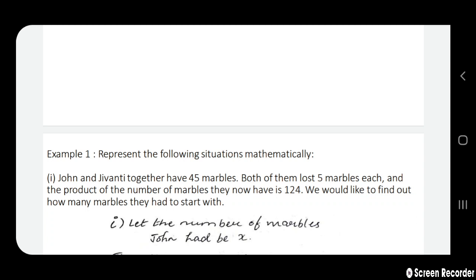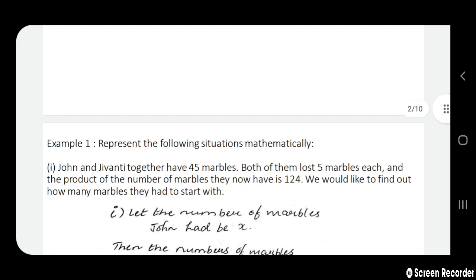And the product of the number of marbles they now have is 124. We would like to find out how many marbles they had to start with.